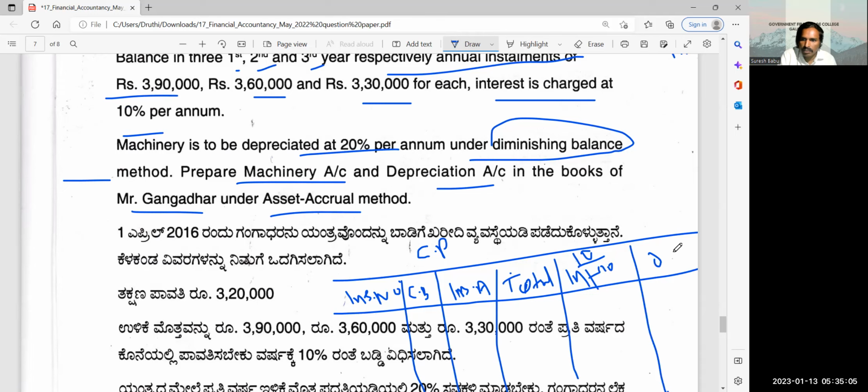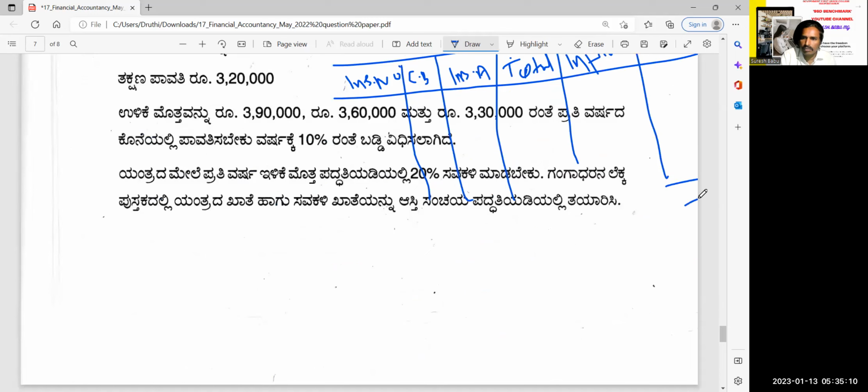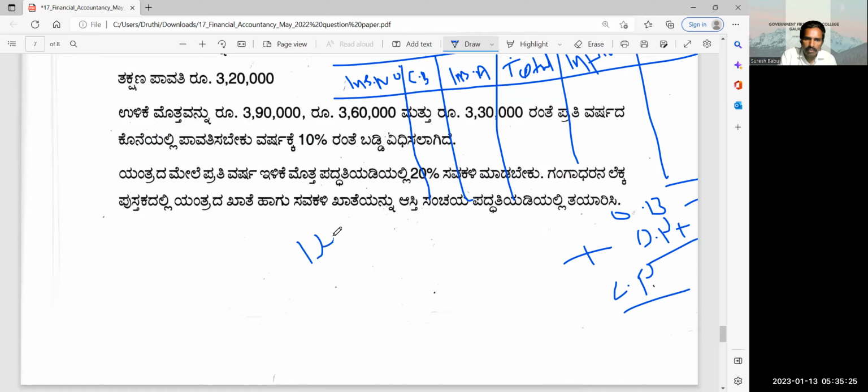This is opening balance. After finding the last year's opening balance, what you need to do? Add down payment. Okay. Now you get cash price. After getting the cash price, calculate depreciation for 3 years. Diminishing balance method, reducing balance method.